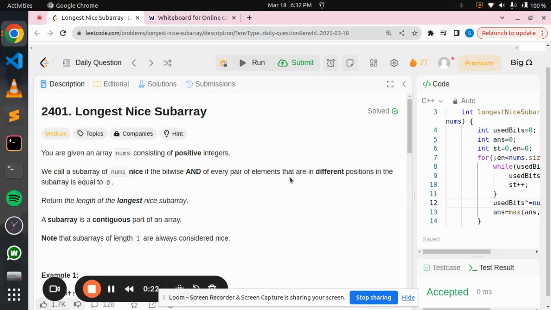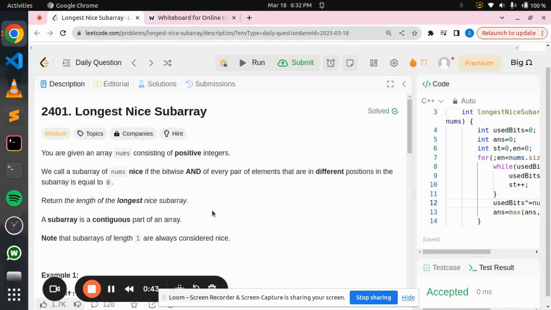Now for some subarrays we'll get the bitwise AND of all the possible pairs equal to 0. So these subarrays we'll call nice subarrays, and we have to return the length of the longest nice subarray. We know that a subarray is a contiguous part of an array.